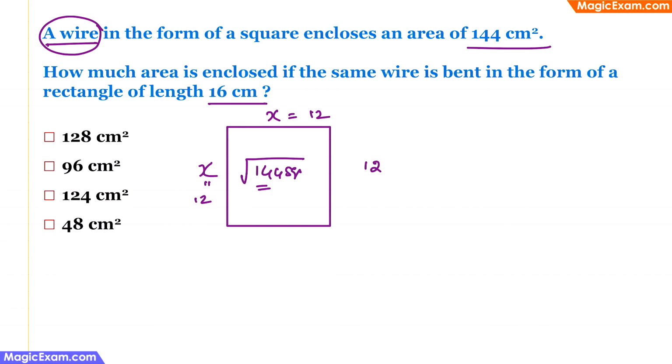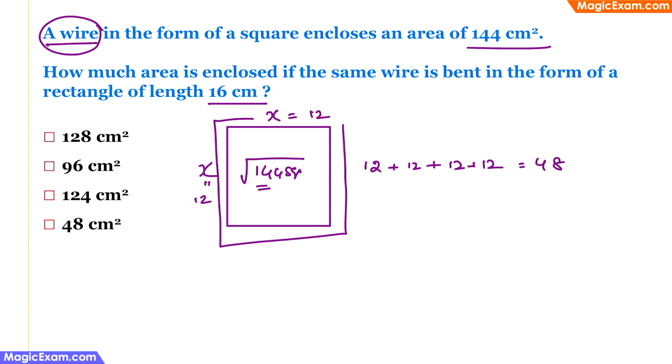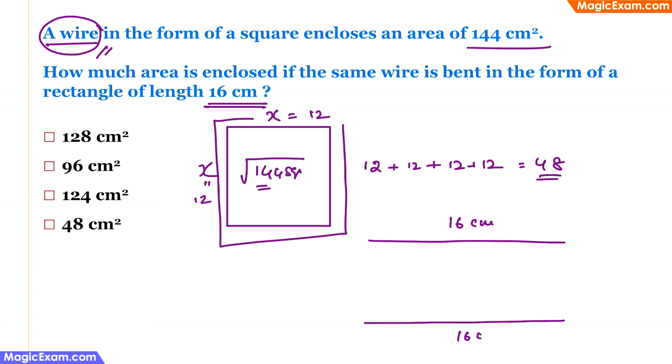Since we know that each side is 12 centimeter, the perimeter of this square will be 12 plus 12 plus 12 plus 12. So that will be 48, and that is the length of this wire. Now, if the same wire were to be bent as a rectangle of 16 centimeter, then we see that if we write a rectangle like this, and one side is 16 centimeter, then the opposite side will also be 16 centimeter. Now we have to find what is the length of the other two sides.